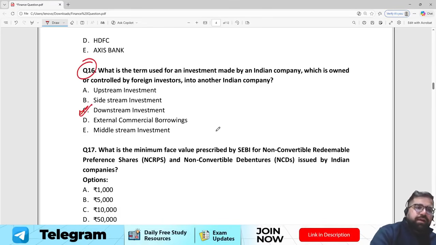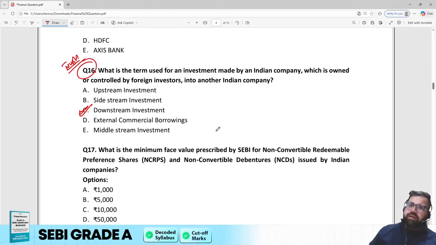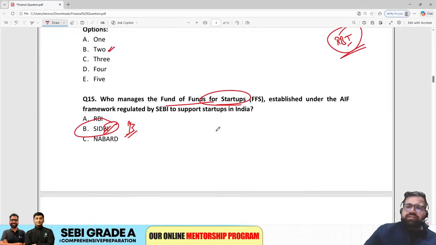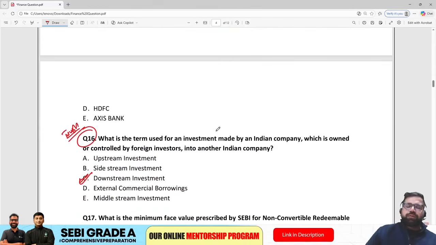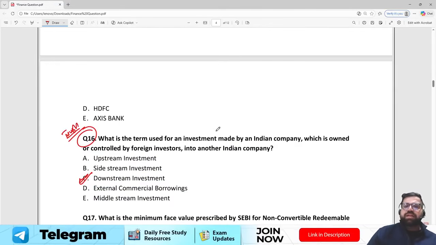Now this is a tough question based on the concepts, because many people don't know about upstream and downstream, right? Upstream and downstream is basically related to FDI and FPI, foreign direct investment and foreign portfolio investments. Cool. Now even if you don't know, it's okay, because if you see the finance questions which we have solved, some questions will be directly based on statics, some can be tough also, and some can be based on current affairs also. So for current, you have to do at least 3 months of current affairs of RBI news, some related to SEBI news as well, right?